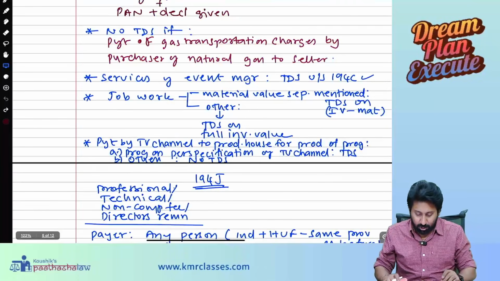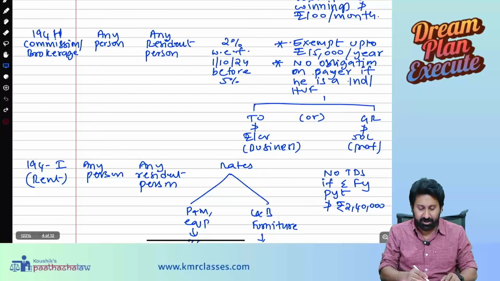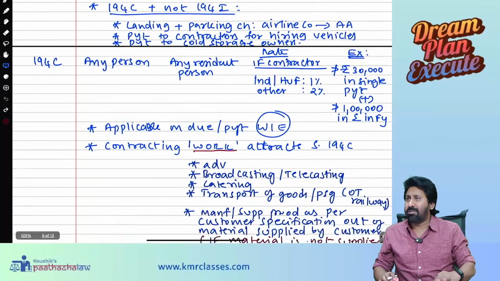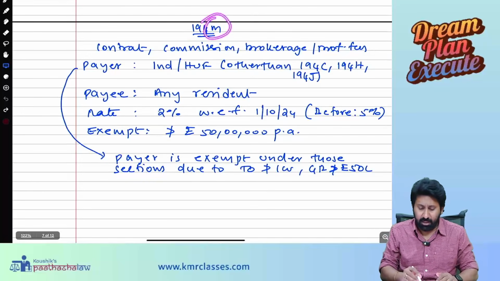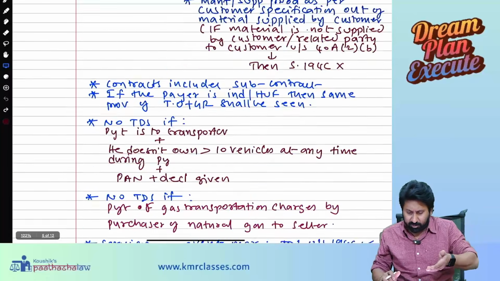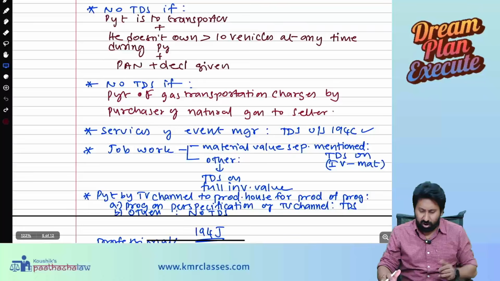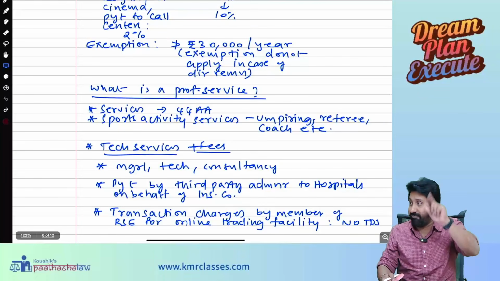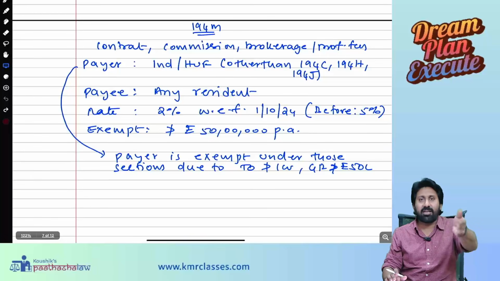194M is a combination section of 194J and 194H as well. Okay, sir, what combination? H and J combination is M. Payment for contracts 194C, commission 194H, professional fees 194J. So 194C in all these cases, and 194H we already read now. All these cases combined section. What combined? Already there are independent sections now.